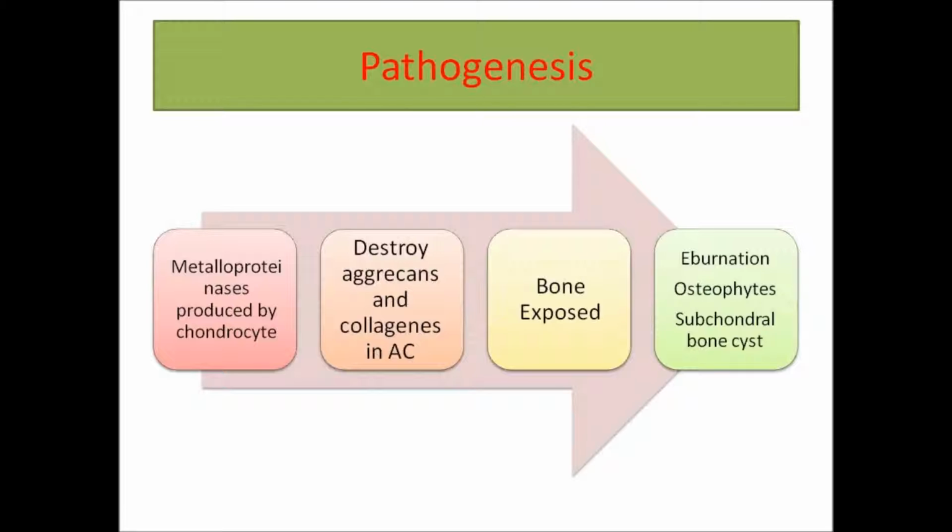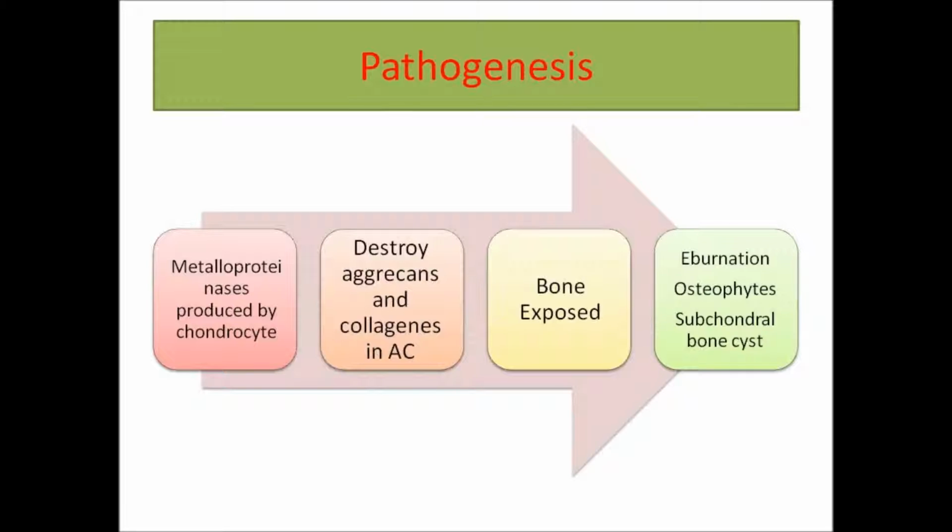The triggering factors for increased production of MMPs are not fully understood, but an important factor that is highly suggested is interleukin 1. Interleukin 1 is a pro-inflammatory factor that is seen in high concentration in the synovial fluid of osteoarthritic joints.